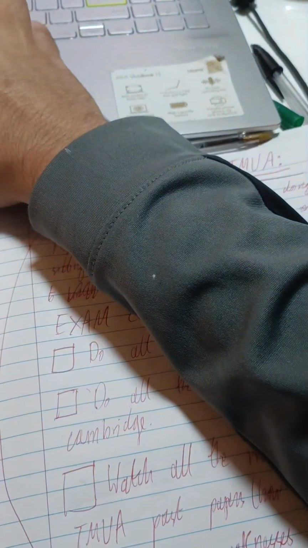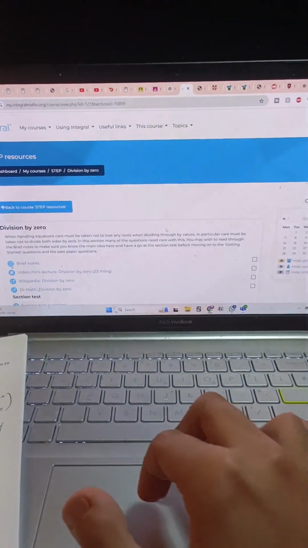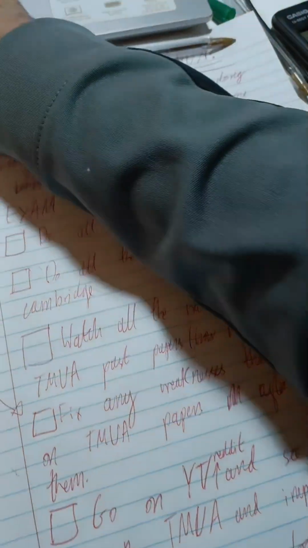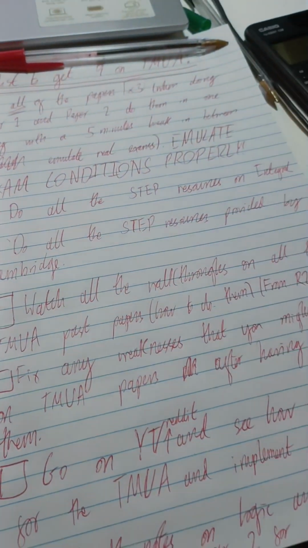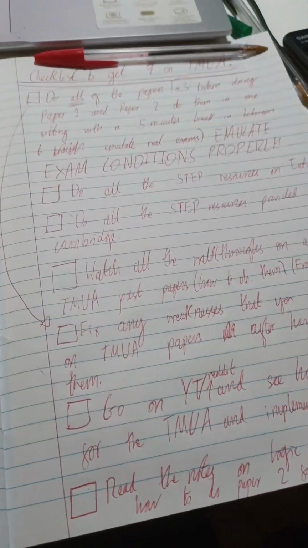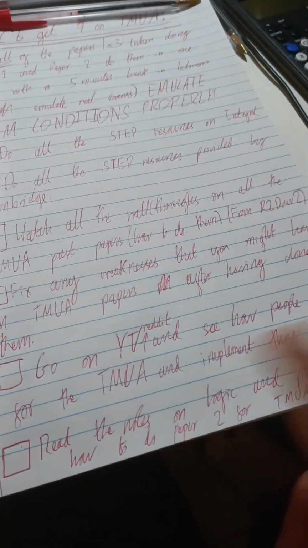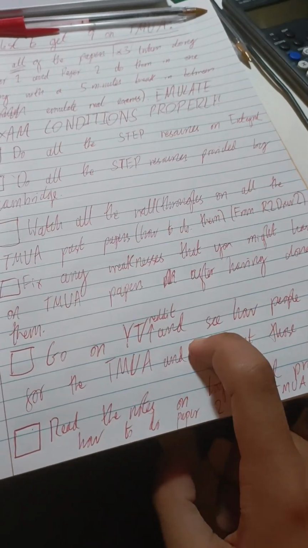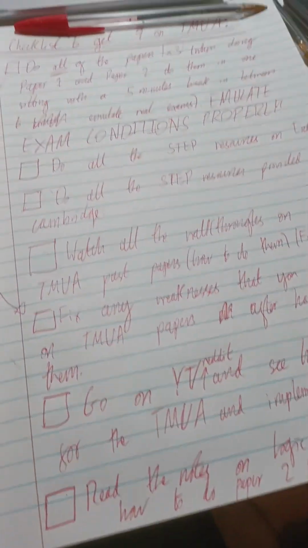The step resources and integral include all of this stuff right here, which is a lot. Then I need to do all the step resources which are provided by Cambridge, which is all of that. And then I need to watch all the walkthroughs that are provided for the TMUA past papers, fix any weaknesses that I have, go on YouTube or Reddit to see any tips or tricks, and then read the notes and logic section. So that's it.